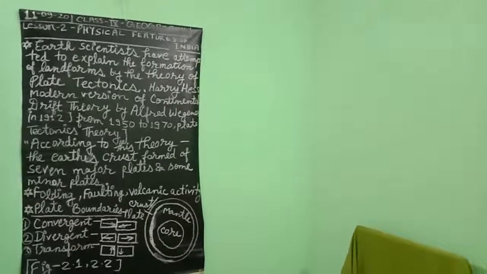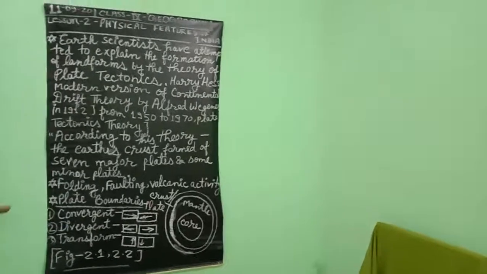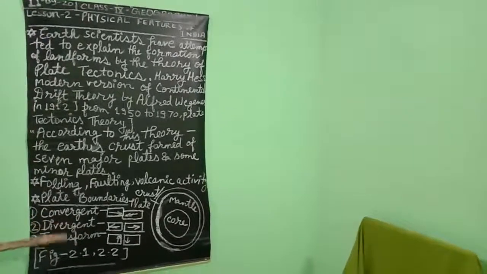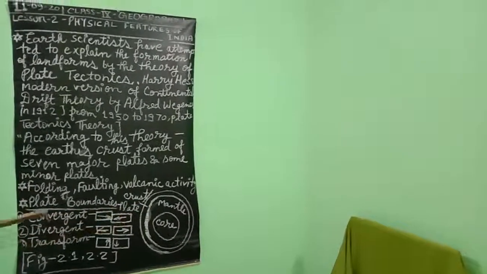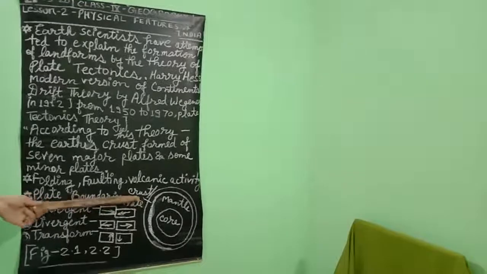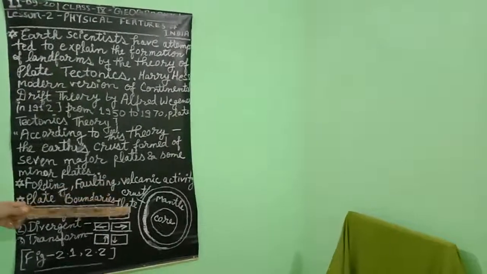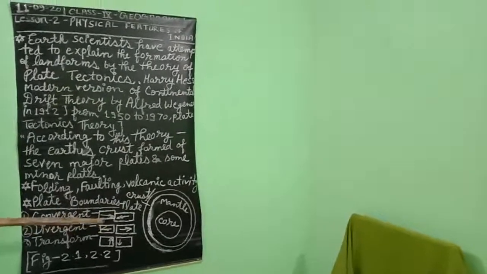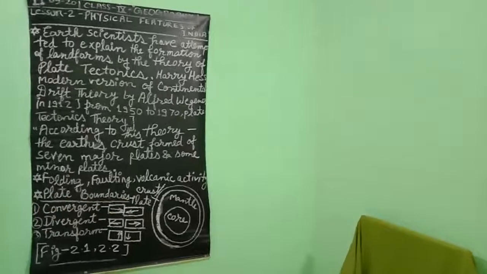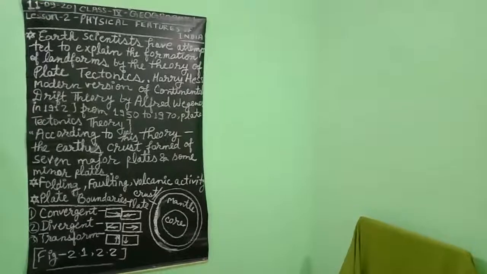There is high temperature in the mantle, around 6,000 degrees centigrade, so all the rock material and metals are in molten form. So the broken parts of the Earth's crust, meaning plates, are floating due to the convectional currents generated by the heat of the mantle. That's why all these plates are moving in different directions.